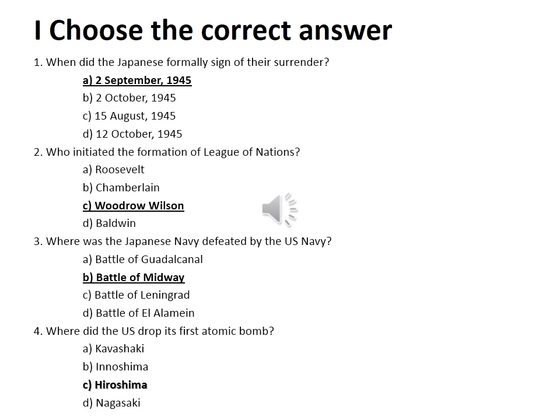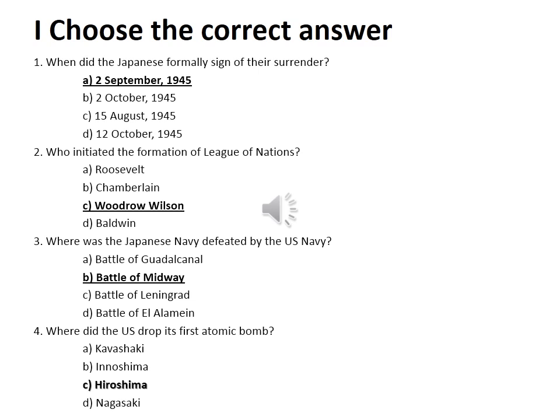Then third, where was the Japanese Navy defeated by the US Navy? In which battle? A. Battle of Guadalcanal, B. Battle of Midway, C. Battle of Leningrad, D. Battle of El Alamein. The Battle of Leningrad happened in Russia, between Russia and Germany.